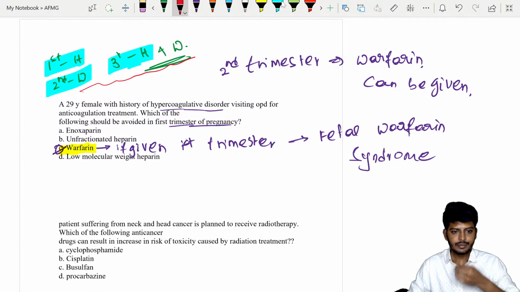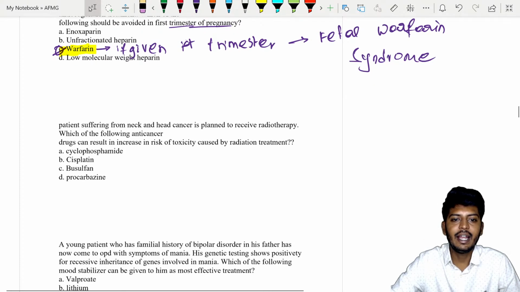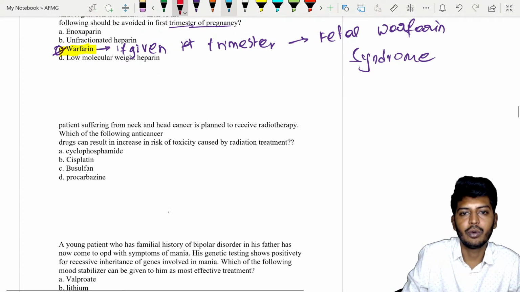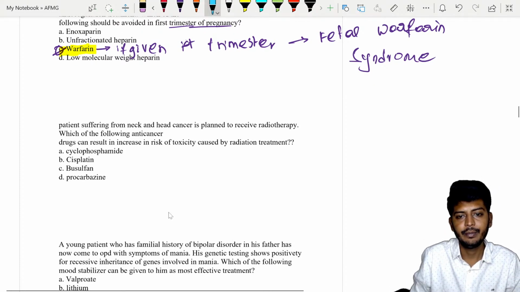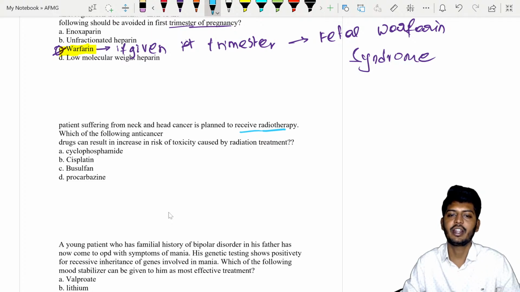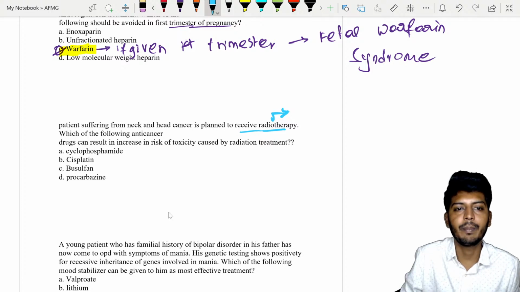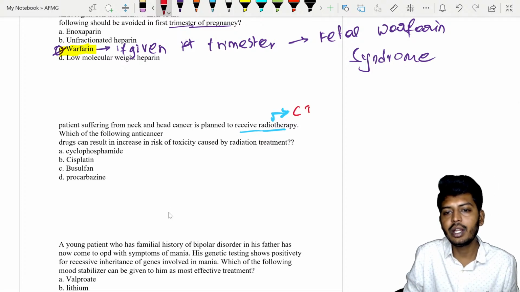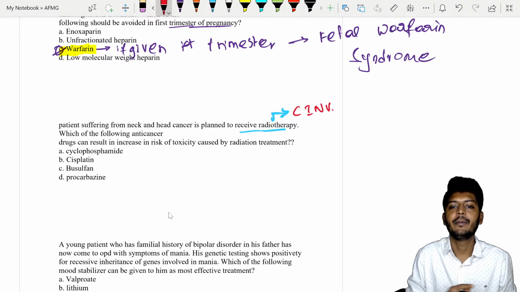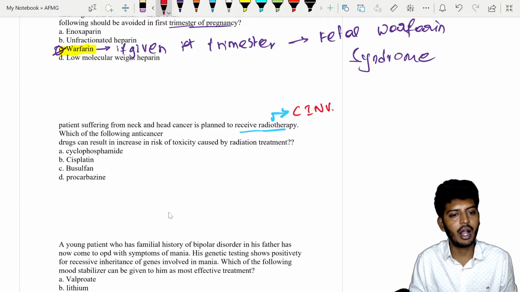Now, a patient suffering from head and neck cancer is planned to receive radiotherapy. Which of the following anti-cancer drugs can result in increased risk of toxicity caused by radiation treatment? Remember, radiation therapy will cause one of the most important things, that is chemo-induced nausea and vomiting. Chemo and radiotherapy induced nausea and vomiting.